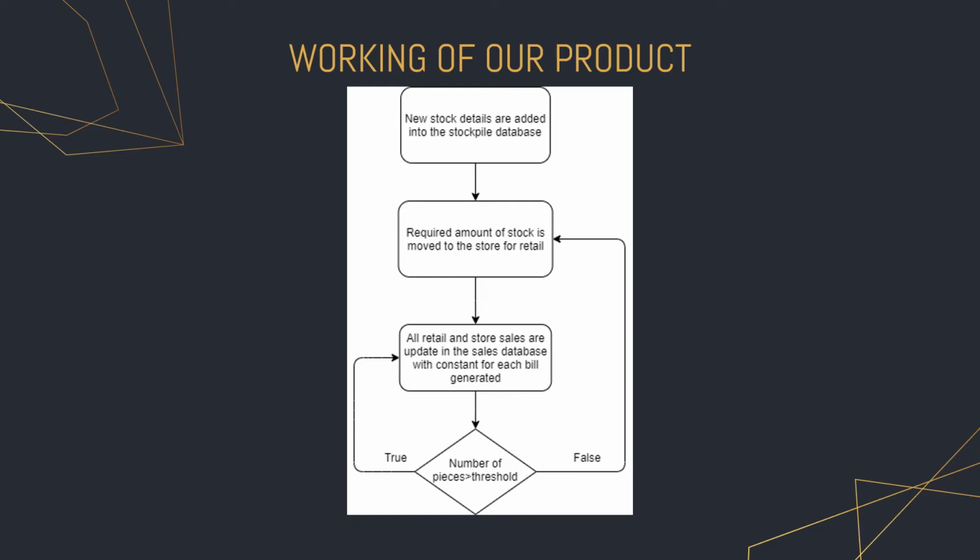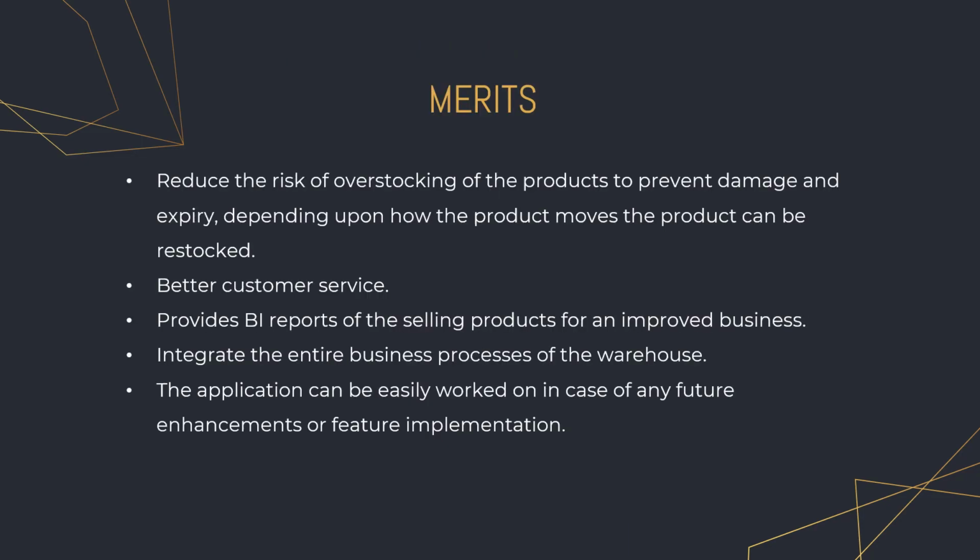But if a particular product reaches the threshold amount, say I had 100 Maggies coming into my hand at the start of the month, but now I have only 10 pieces left and it's in high demand, so I know that my users are going to buy it. So once this condition is false, I again make a required amount of stock move to the retail store from the warehouse. So this is how our product takes care of live management.